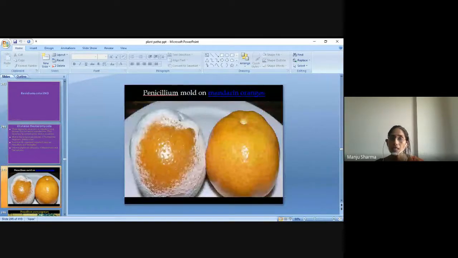Here, Penicillium mold on Mandarin oranges. Basically, the white colored fungus, Penicillium, molds on the orange, and it will infect fruits like that.